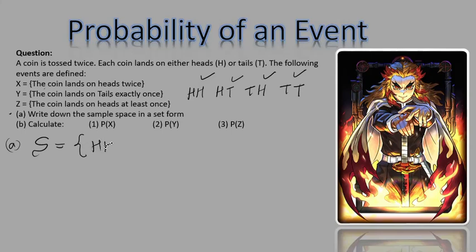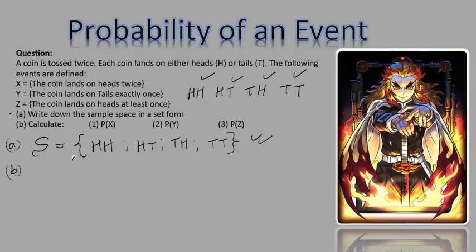I have the first outcome, which can be heads and heads. I have another outcome, which can be heads and tails. I have another outcome, which can be tails and heads. I have another outcome, which can be tails and tails. This way, right? Done with the first question. If it's 2 marks, I have my 2 marks there.